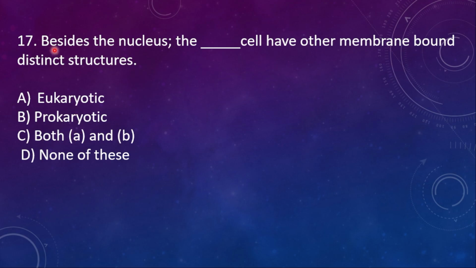17th one, besides the nucleus, the dash cell have other membrane bound distinct structures. Option A, eukaryotic. Option B, prokaryotic. Option C, both A and B. D, none of this. When it is said besides the nucleus, you must go with the eukaryotes, because in the prokaryotes the nucleus won't be there.